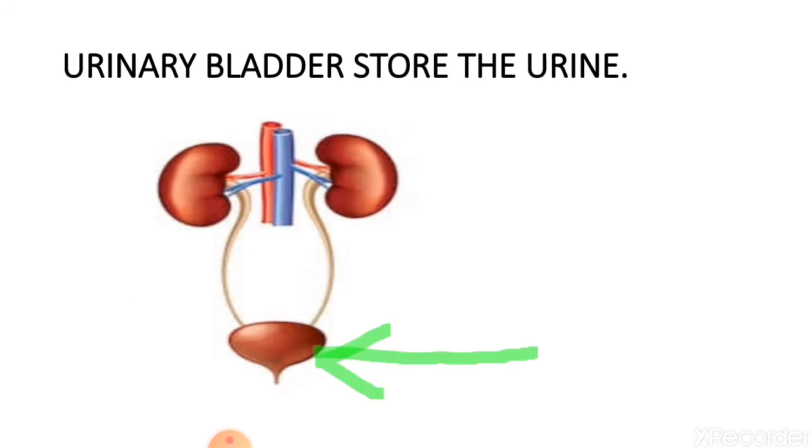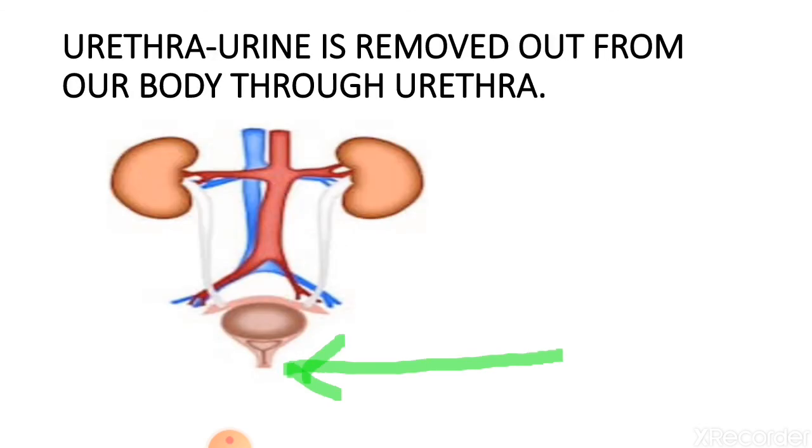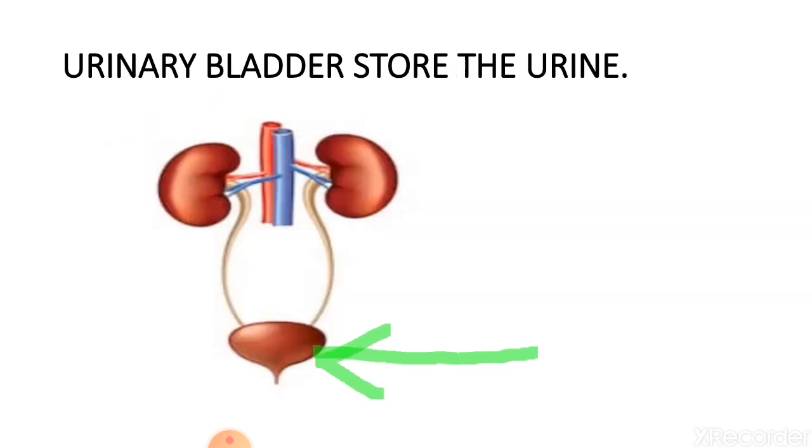In the urinary bladder, the urine is stored for some time, and with the help of the urethra, it is removed out of our body. So these organs come under the excretory system or urinary system.